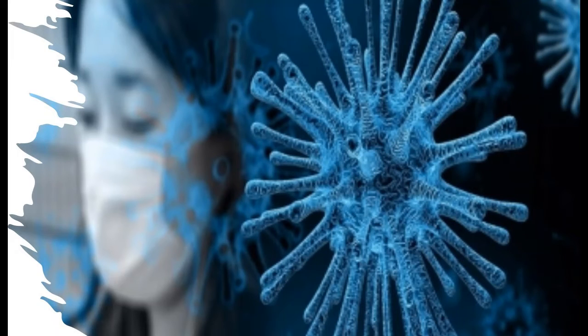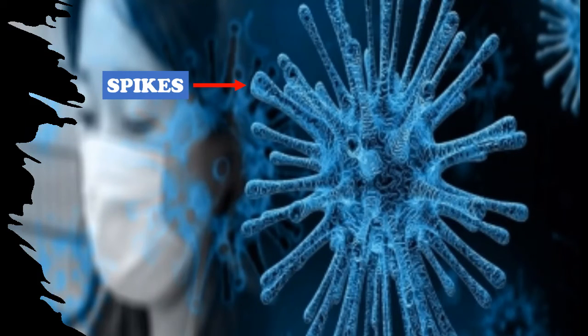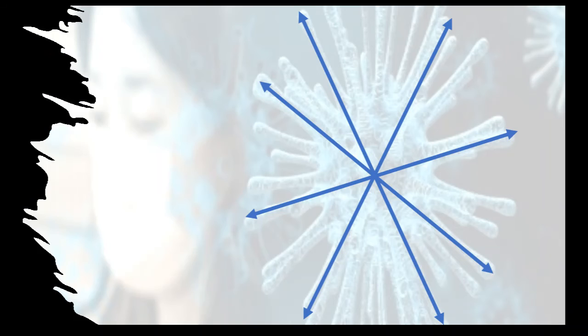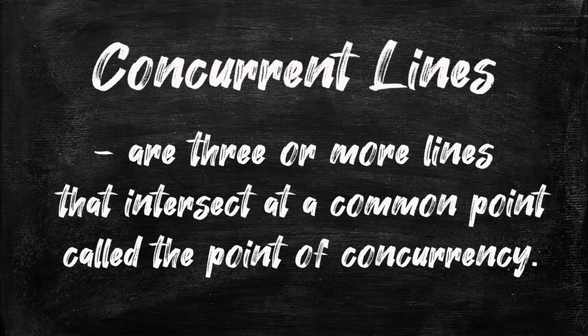However, if three or more lines intersect at exactly one point, it is not called intersecting lines anymore. The lines are said to be concurrent lines. In the given example, the spikes of the coronavirus illustrate lines that meet at the center called the virus genome. In geometry, the spikes illustrate concurrent lines. Concurrent lines are three or more lines that intersect at a common point called the point of concurrency.